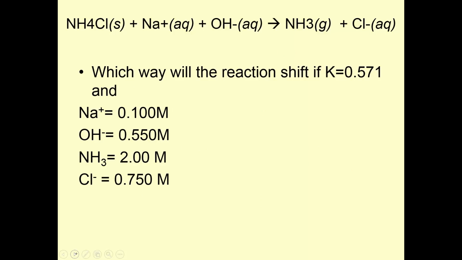Alright, so NH4Cl plus Na+ plus OH- yields NH3 plus Cl-. Which way will the reaction shift if K equals 0.571? So I'm going to figure out what Q is right now.